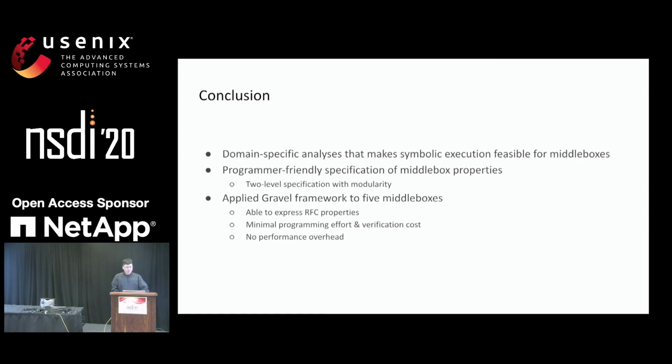So to sum up, we show that by introducing domain-specific knowledge and having this domain-specific optimization, we could make symbolic execution feasible for running on existing middlebox implementations. And then we show that we designed the Gravel framework, which contains a set of program-friendly specification languages for developers to specify middlebox properties, and using this two-step verification approach to make it possible to verify existing middlebox code bases. We have applied this Gravel framework to 5 middleboxes, and it shows that we could express and verify RFC properties with minimal programming and verification costs without introducing much performance overhead.